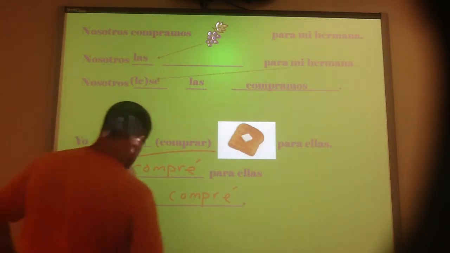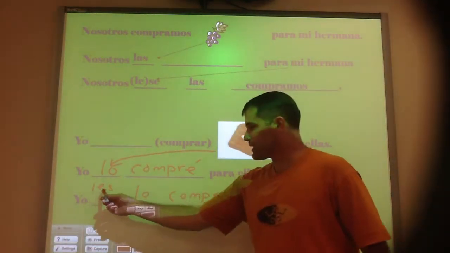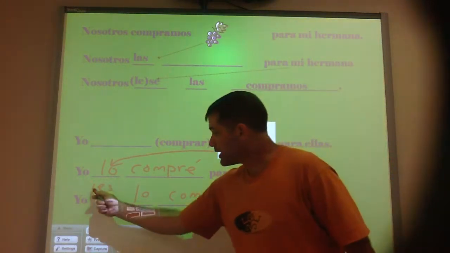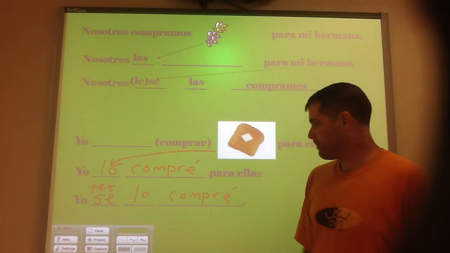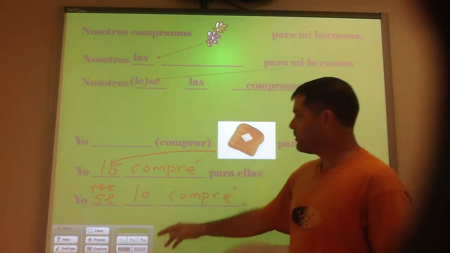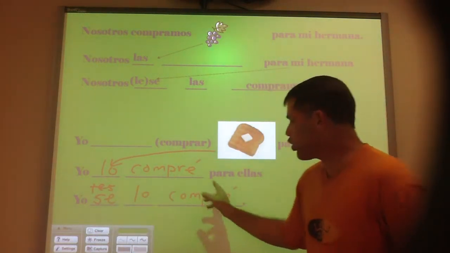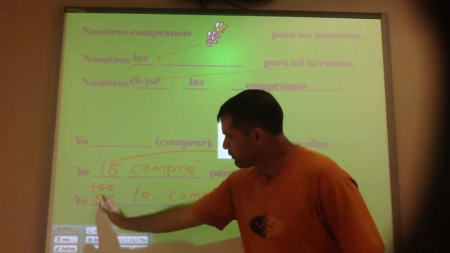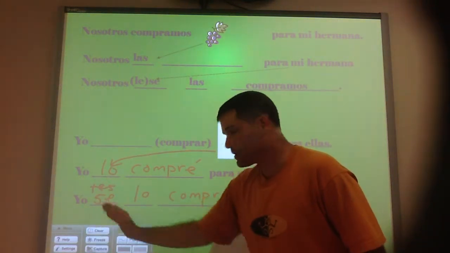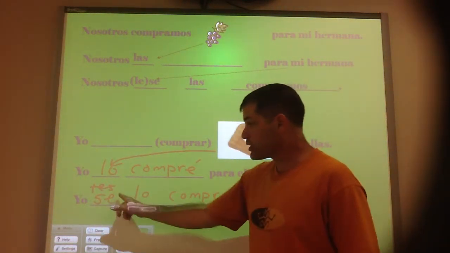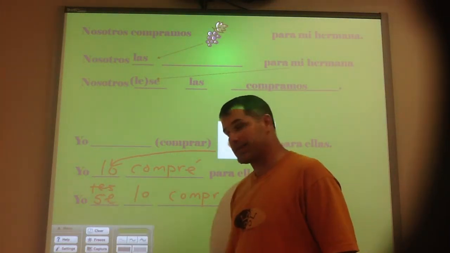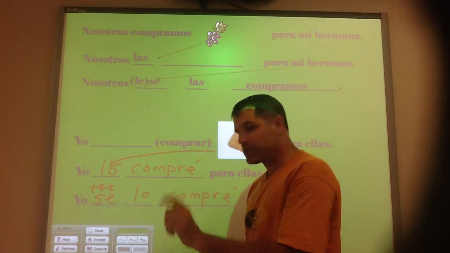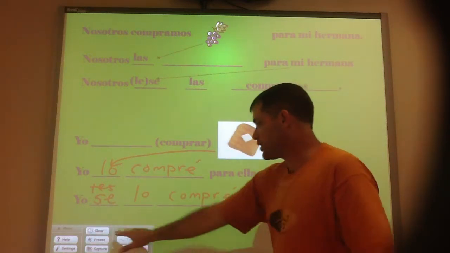So because lo starts with an L, what do we do? We don't want to say les lo, so instead of that les, we make that a se. Alright? Yo se lo compré. I bought it for them, but that les changed to a se. Notice it won't change to a ses with an S on there, even if it's plural referring to les. It's always going to be le or les, both change to just se.